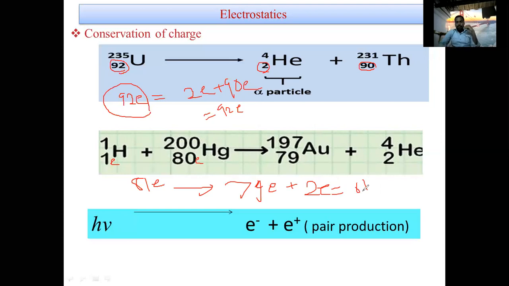Now another example of conservation of charge is the annihilation process. In the annihilation process, electron and positron combine to form photons. Before annihilation, the total charge of electron and positron is 0.